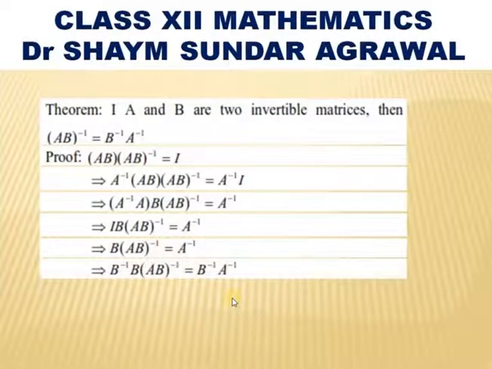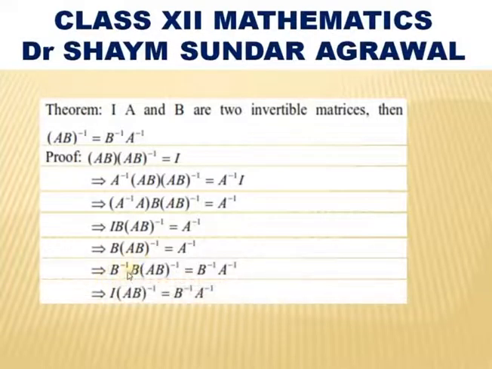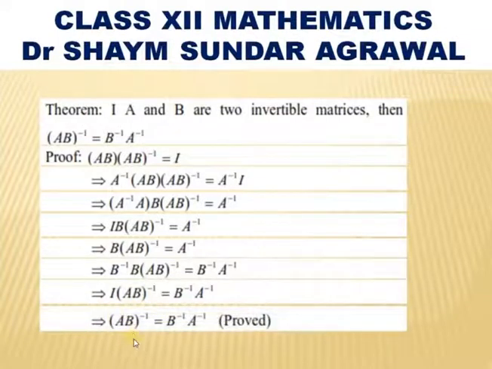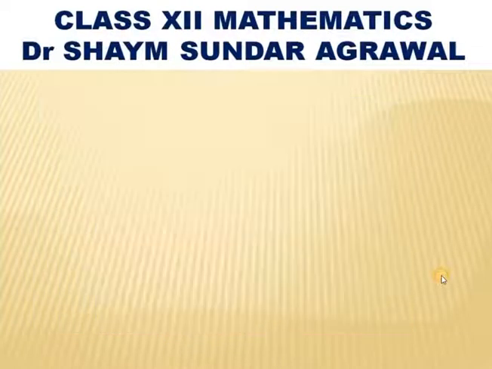Now, let us multiply B inverse to both sides. So, B inverse into B into (AB) inverse is equal to B inverse into A inverse. Again, B inverse into B is the identity matrix. So, we can write the identity matrix into (AB) inverse is B inverse into A inverse. Again, the identity matrix into any matrix is that matrix. So, the left hand side is (AB) inverse and the right hand side is B inverse into A inverse. So, (AB) inverse is B inverse into A inverse. Okay.